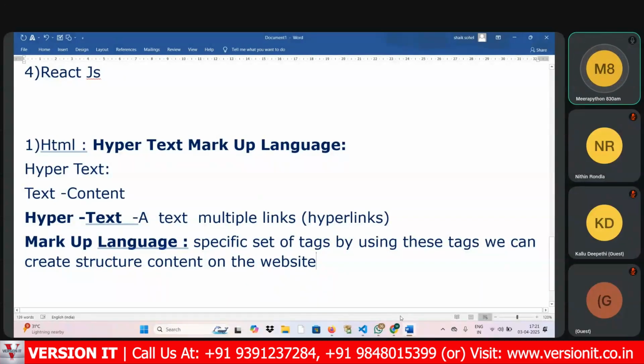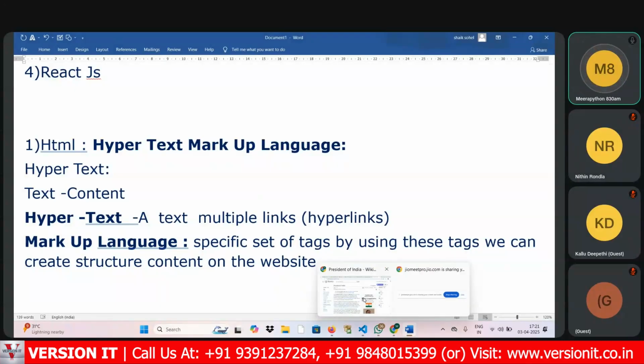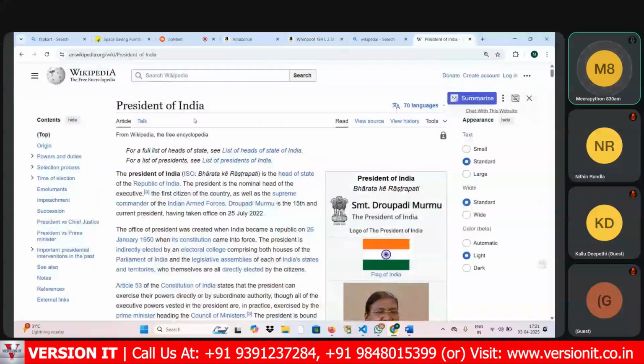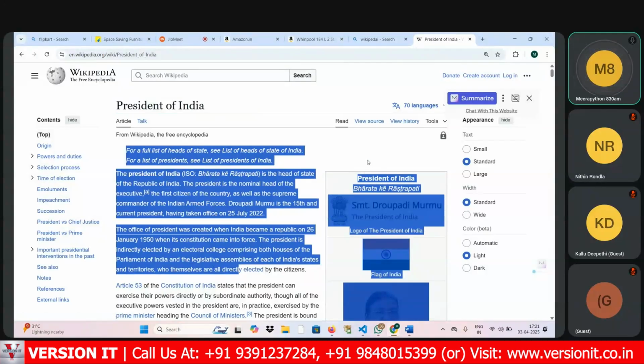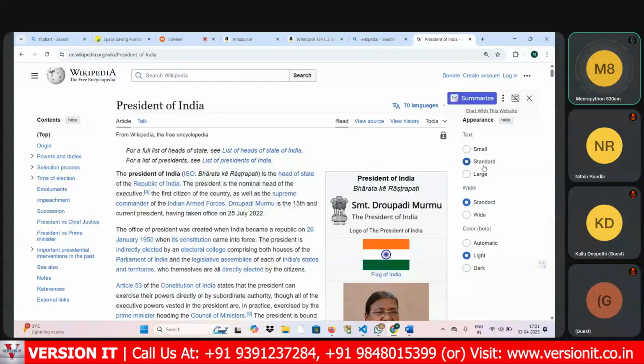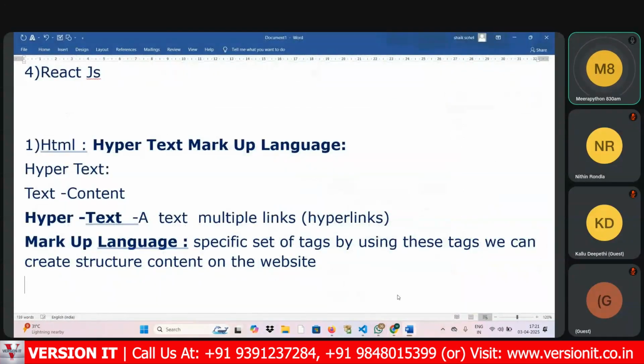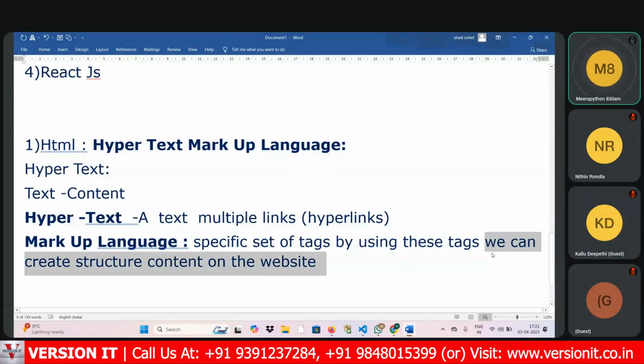If I open this website, what type of content are we able to see? We have headings, paragraphs, images, lists, tables, application forms, and hyperlinks. All these things are created by front-end developers only. I repeat, what is the use of HTML overall?